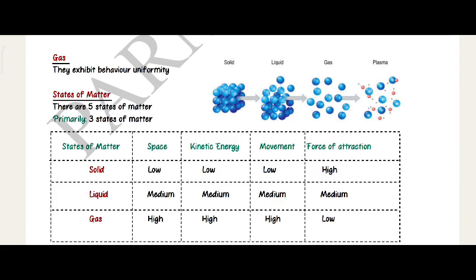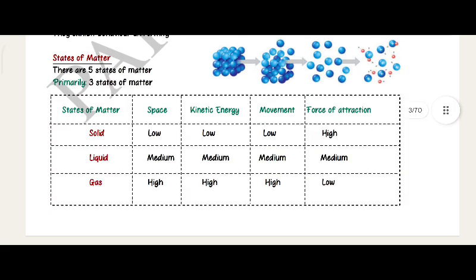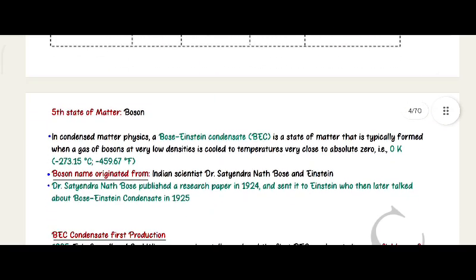There are five states of matter, primarily three states of matter. Here: solid, liquid, gas, plasma. States of matter: space, kinetic energy, movement, force of attraction. Solid: low space, low kinetic energy, low momentum, and high force of attraction. Liquid: medium space, medium kinetic energy, medium momentum, medium force of attraction. Gas: high space, high kinetic energy, high momentum, low force of attraction.